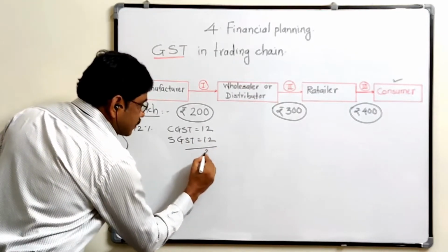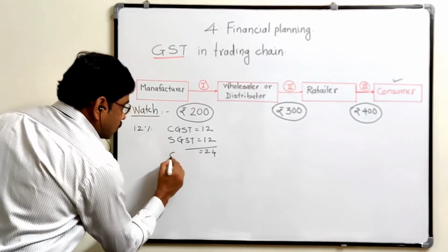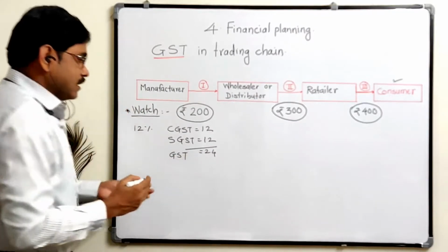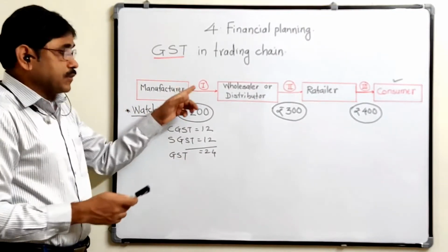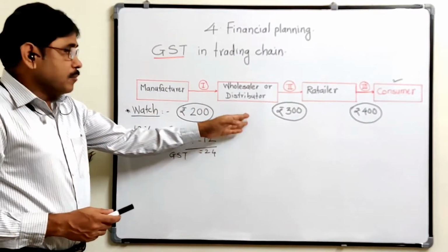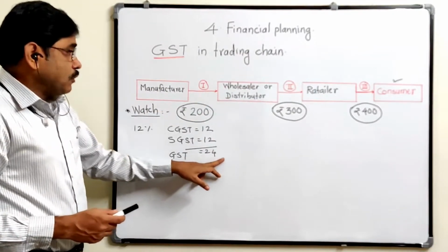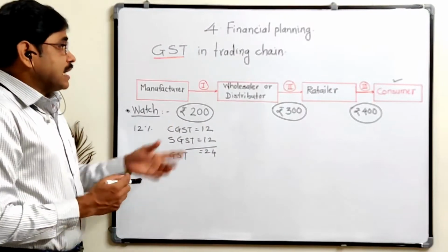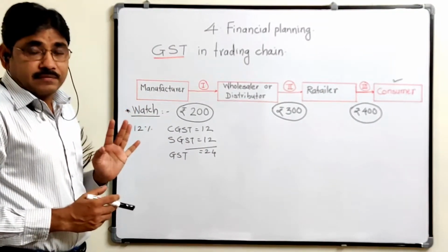Total is 24. So the total GST paid during this first transaction, means the wholesaler pays this 24 rupees at the time of purchasing.